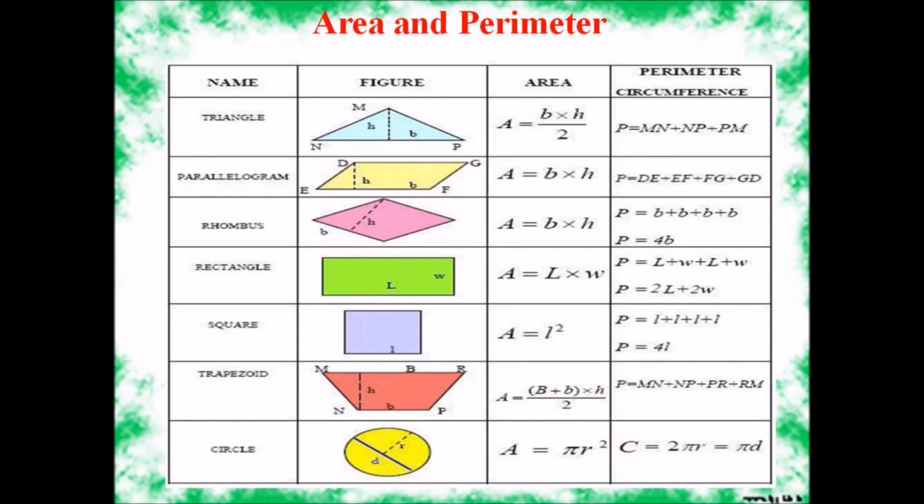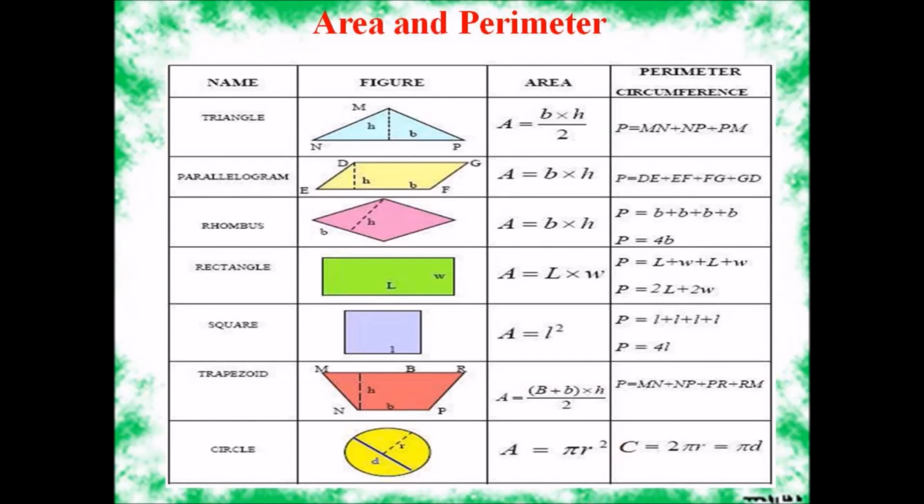And the circumference, perimeter, is calculated as P is equal to MN plus NP plus PM. Parallelogram, A is equal to B into H and P is equal to DE plus EF plus FG plus GD.